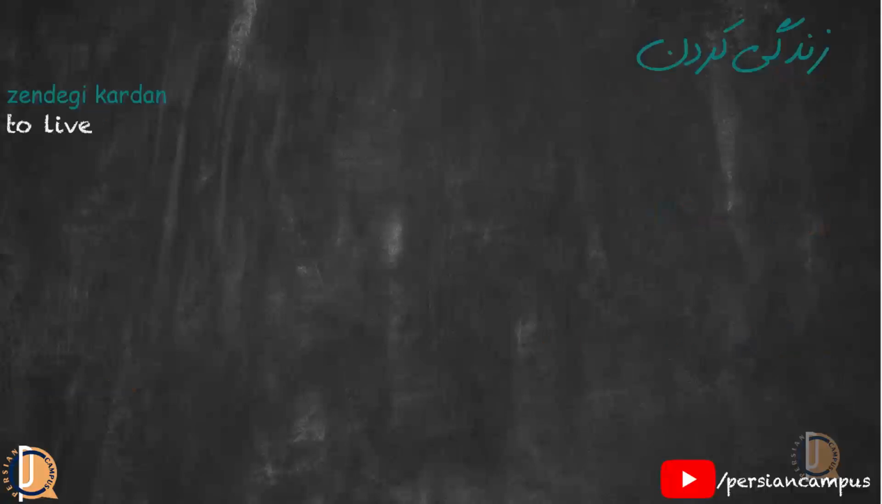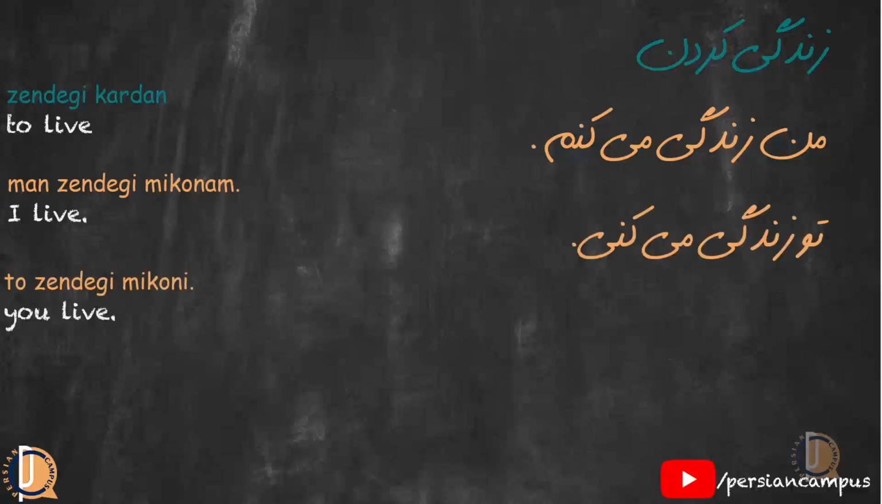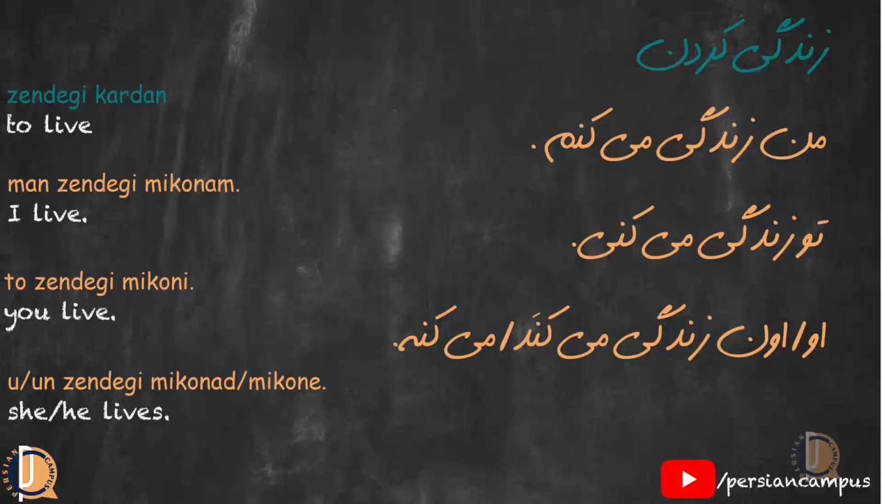Let's pick up the verb once again, زندگی کردن. This is the infinitive form of the verb. That means the verb is not conjugated. When we conjugate this verb, it looks like this. من زندگی می کنم. تو زندگی می کنی. او زندگی می کند. Or اون زندگی می کنه.